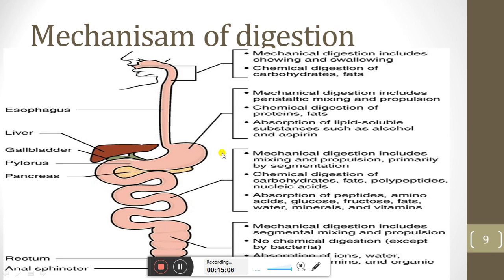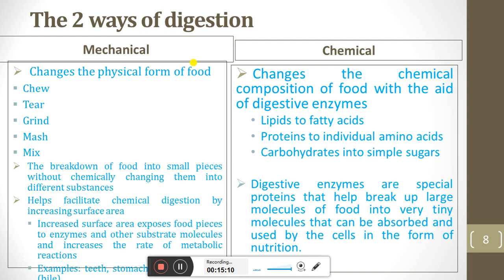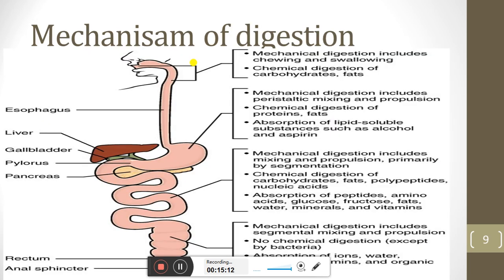So we see the mechanism as in the previous. We see chemical and mechanical digestion at different levels, at the level of mouth, stomach, small intestine, and large intestine.